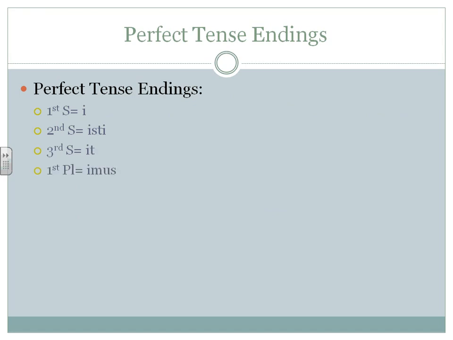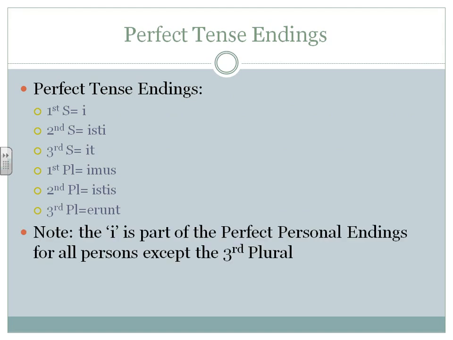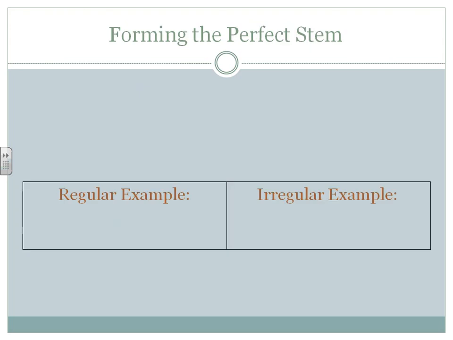i, isti, it, imus, istis, erunt. Note that the I is part of the perfect personal endings for all persons except for the third plural, which changes to an E.